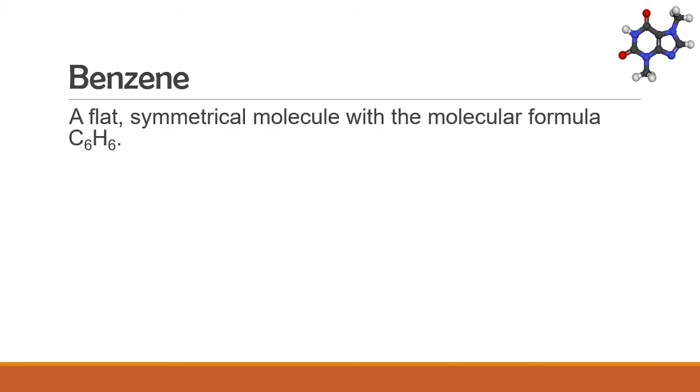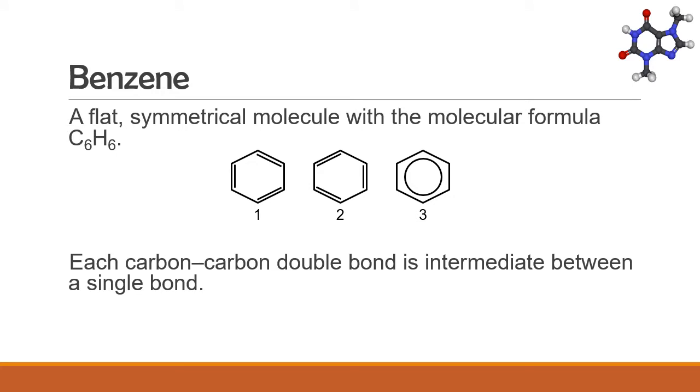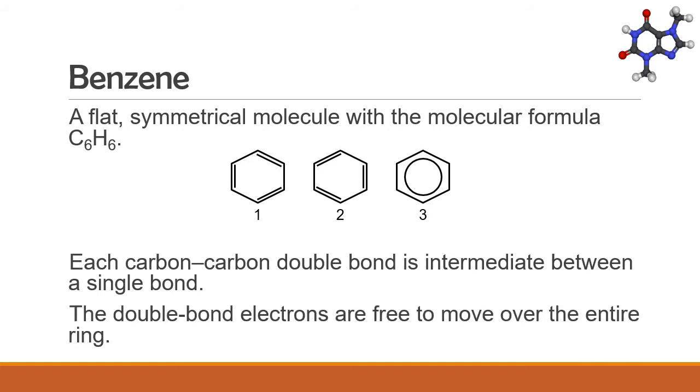Benzene is a flat symmetrical molecule with the molecular formula C6H6. Any of these three structures can be used to represent benzene. In benzene, each carbon-to-carbon double bond is intermediate between a single bond and a double bond. The double bond electrons are free to move over the entire ring. Thus, these two structures are considered resonance structures.